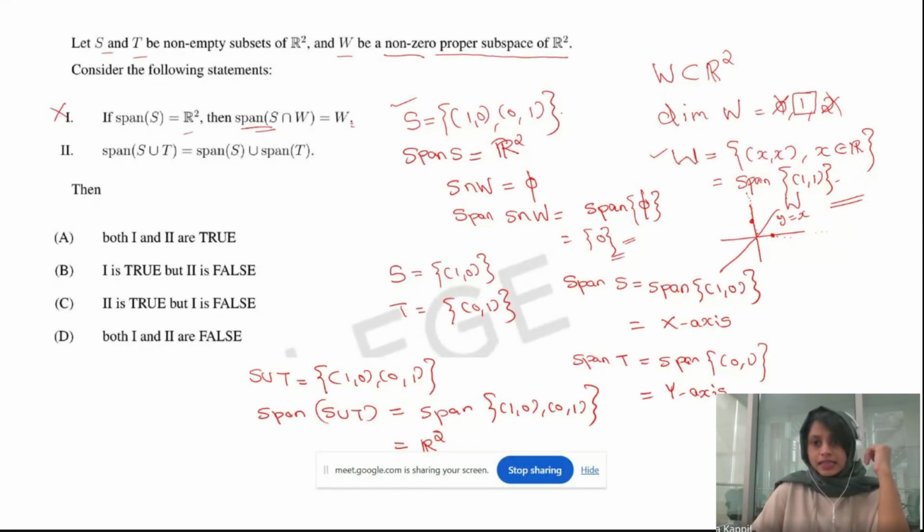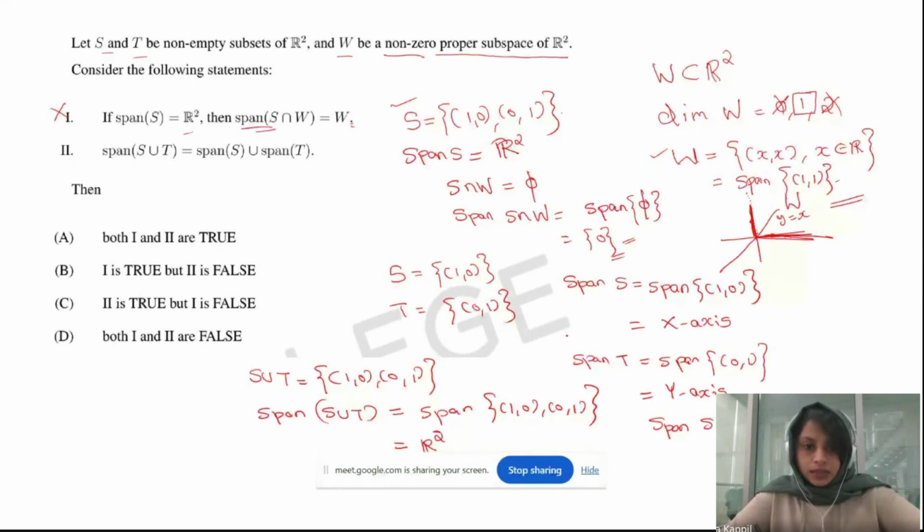Span S is the x-axis, that is this one. The span T is the y-axis, that is this one. So the span of S union span of T will be just the x-axis and the y-axis. Only these two axes. No other elements are involved. But here it is the entire R2. Right? This is just the x-axis and the y-axis.